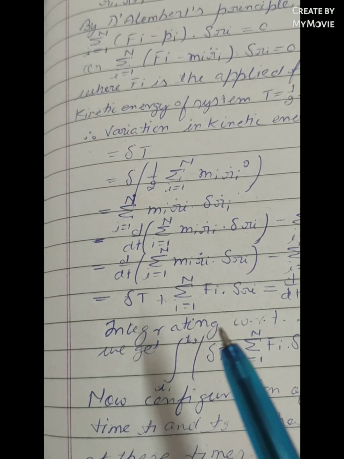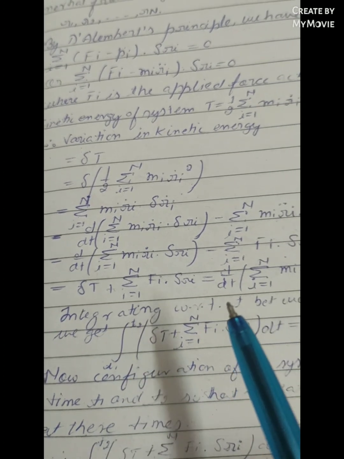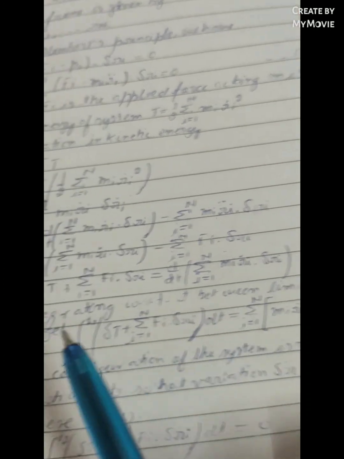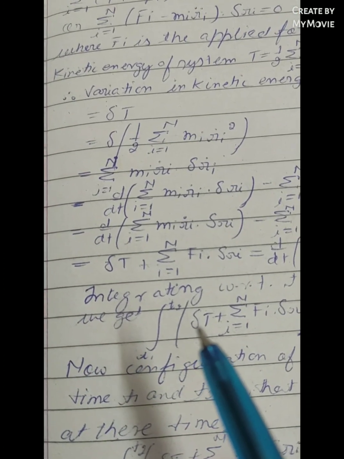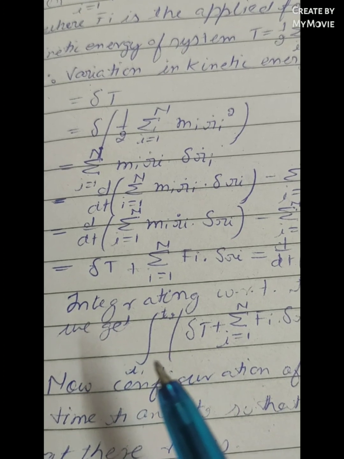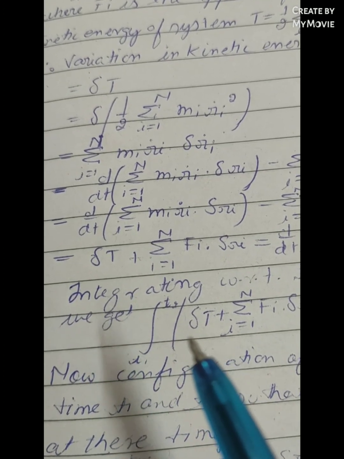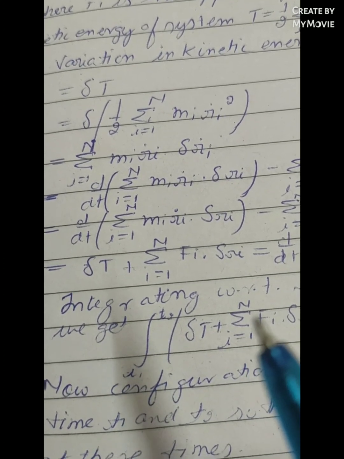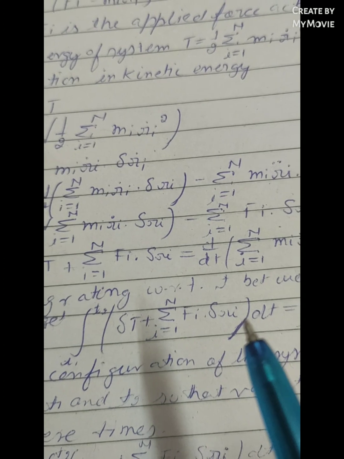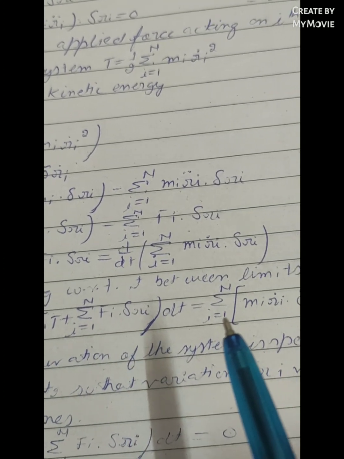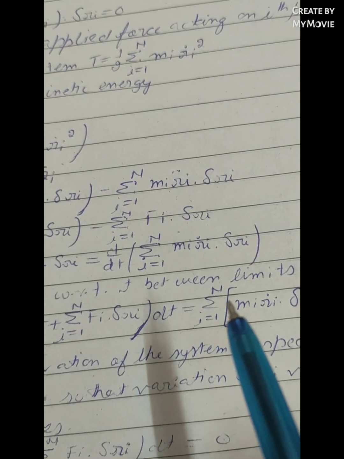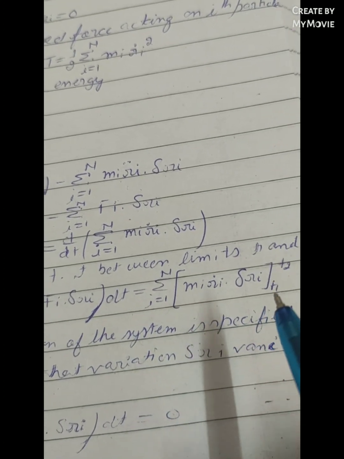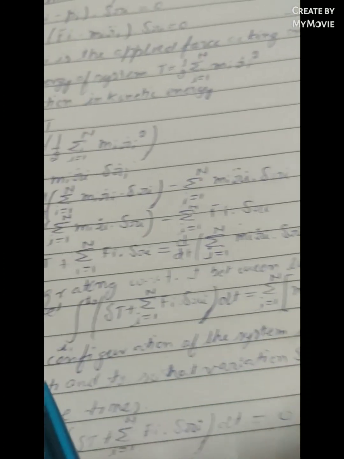Now integrating with respect to t between the limits t1 and t2, we get the integral from t1 to t2 of (delta T plus the sum of Fi delta ri) dt, which is equal to the sum over i from 1 to n of [mi ri dot delta ri] evaluated from t1 to t2.